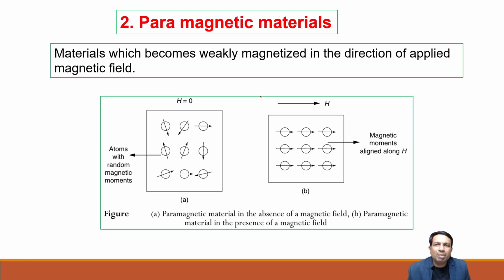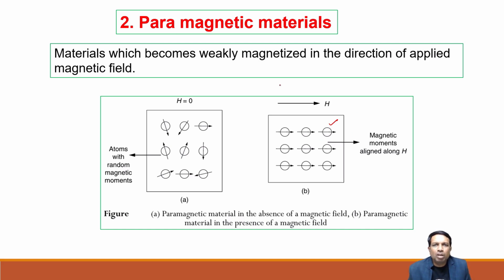Next come the paramagnetic materials, which become weakly magnetized in the direction of the applied magnetic field. Without application of the field, the dipoles exist, but they are randomly oriented, with magnetic moments in different directions. Whenever we apply the magnetic field, they orient along the direction of the applied field.